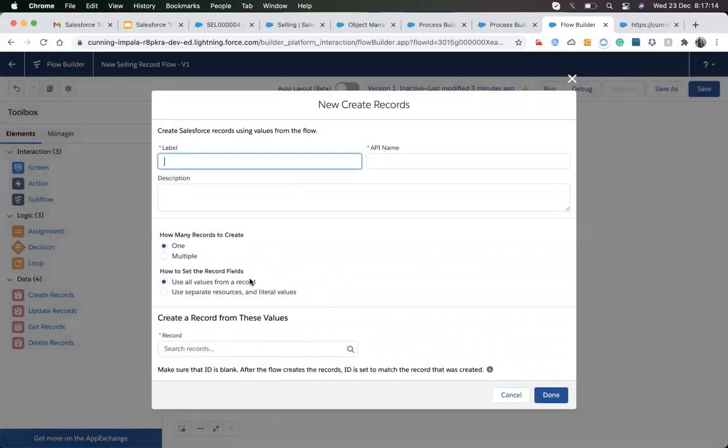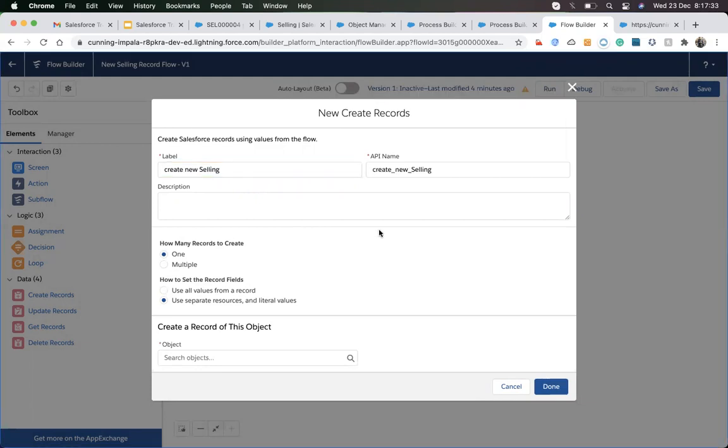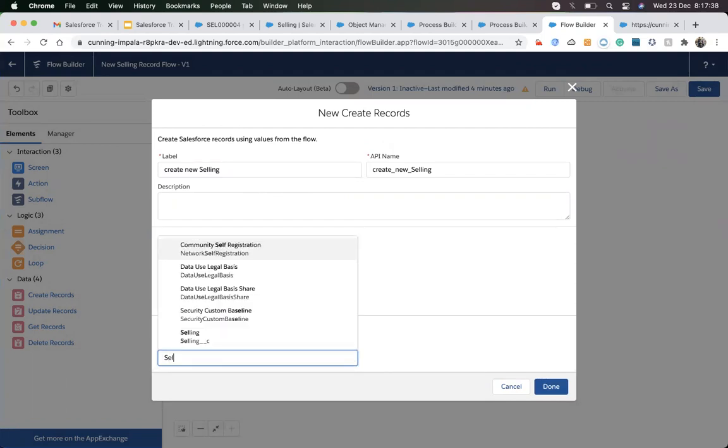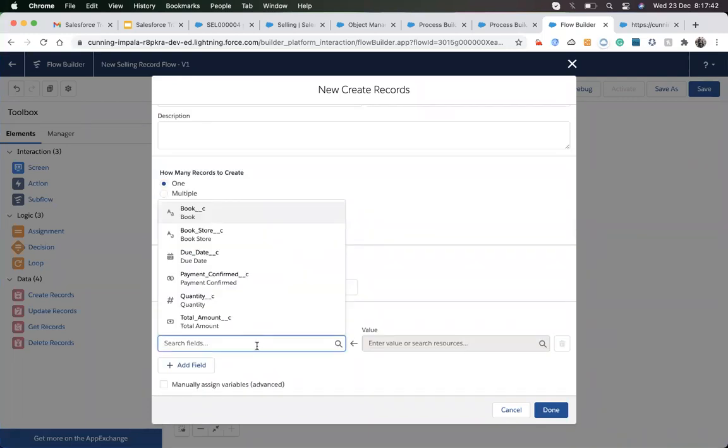All the values come from a record, meaning you store all the values in a single record, or we have separate resources for those values. So let me put this. So I choose... I have bookstore. This field is available in the bookstore.